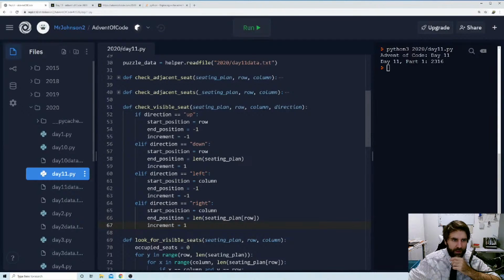So we can give it a row and a column, and then we can tell it to go up, we can tell it to look down, we can tell it to look left, and we can tell it to look right. Okay.